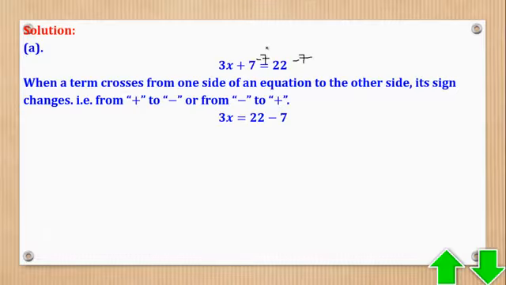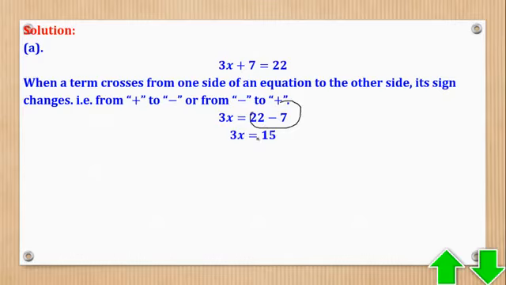From there, we realize this cancels, remain with 3x, and here remain with 22 minus 7. So it is also okay, only that now we are looking at how you can summarize, or reduce the number of steps you are to write. So basically that is it. We are trying to reduce the number of steps to be written. But if you still go with the primary concept, it will still give you the answer.